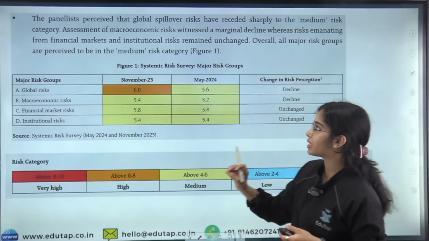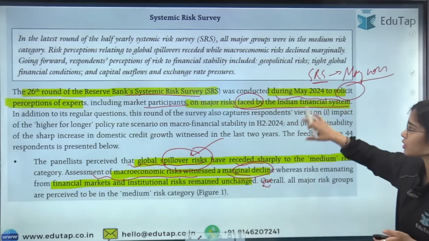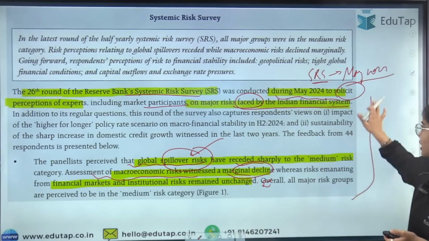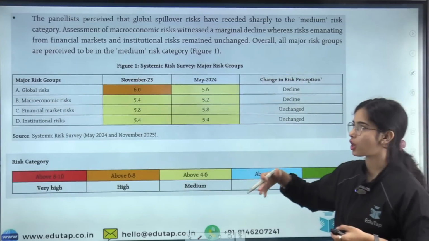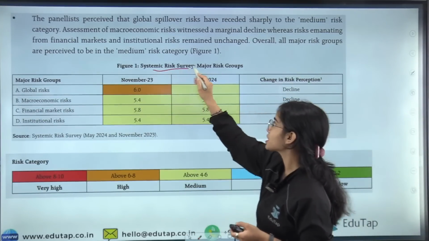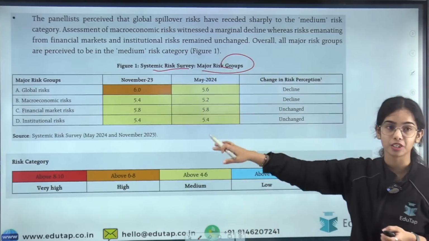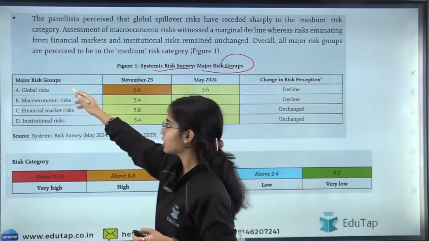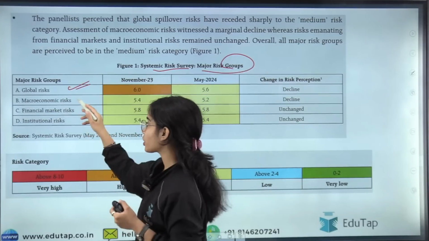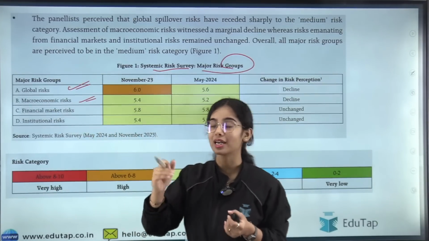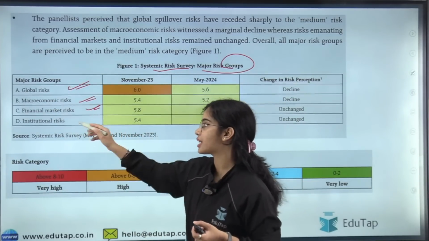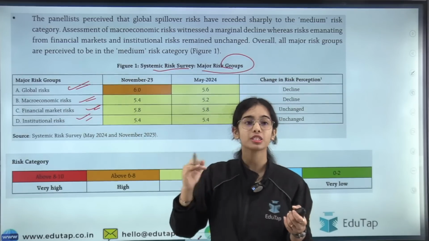So simply, the panelists perceived. The panelists have given their idea of what is happening to our economic situation. In the systemic risk survey, major risk groups have been identified: global risk to our country, macroeconomic risk, financial market risk, and institutional risk to our country. How much they are going to affect.